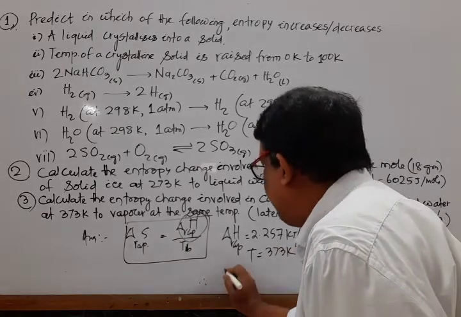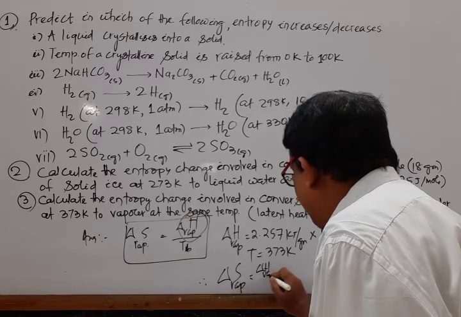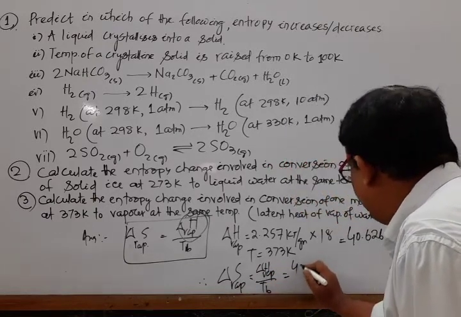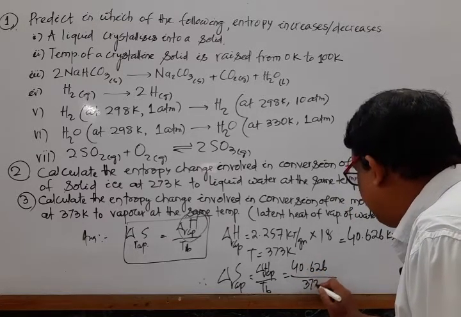Now put this value. Del S vap is equal to del H vap by TB is equal to 40.626 divided by 373.